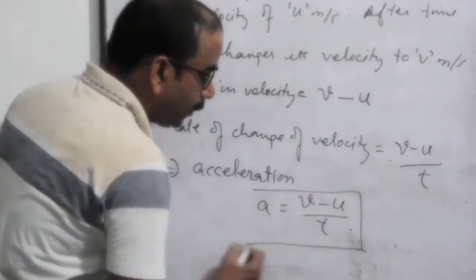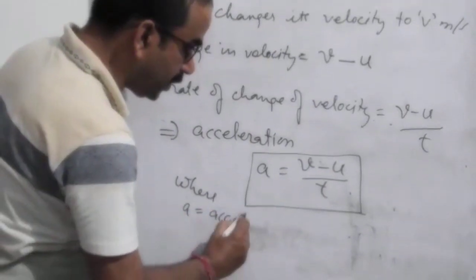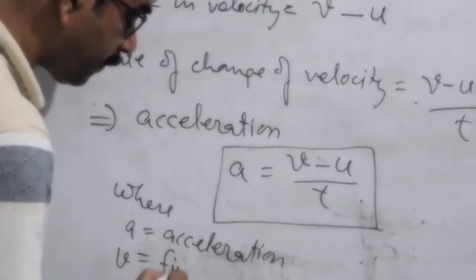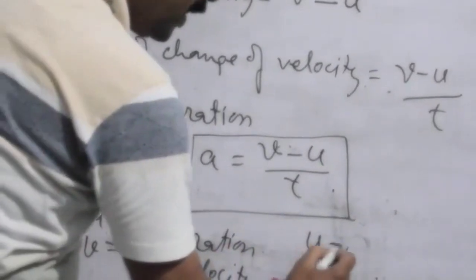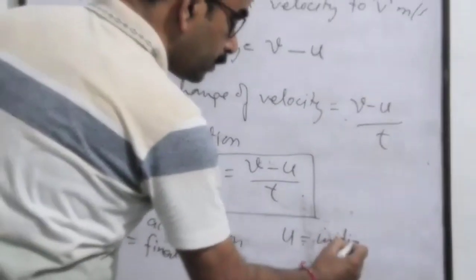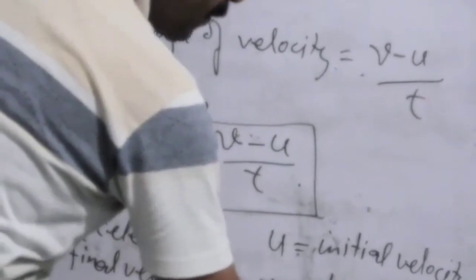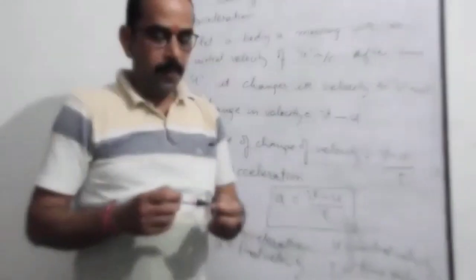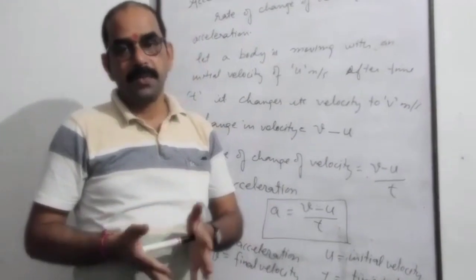This is the formula to calculate acceleration, where a is acceleration, v is final velocity, u is initial velocity, and t is time taken in seconds. So this was the concept of acceleration. For the blue questions, we'll discuss all of them in our next lecture. So thank you very much.